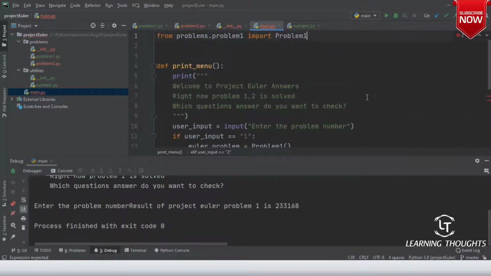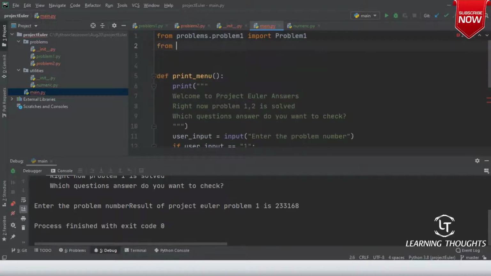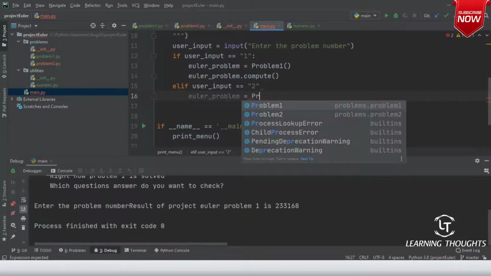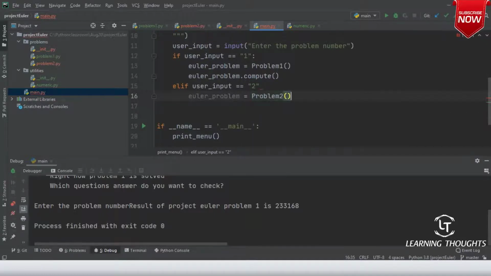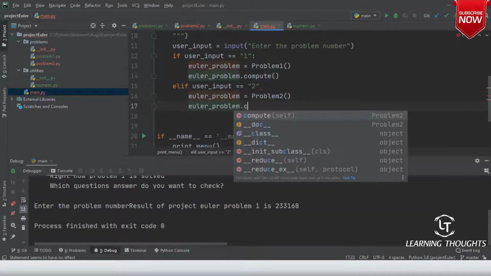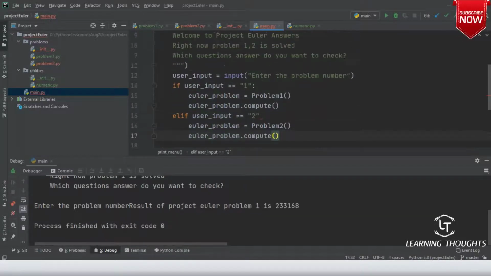From this, what do I need to import? Problem 1, comma, from problems.problem_2 import Problem2. So Euler_problem equals Problem2. If you slowly see, as we do more, a lot of unnecessary things will come.